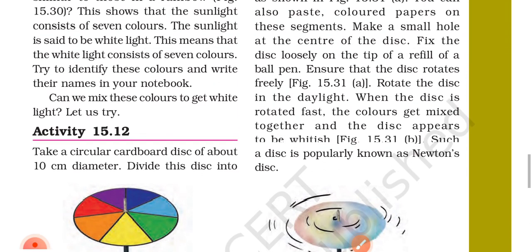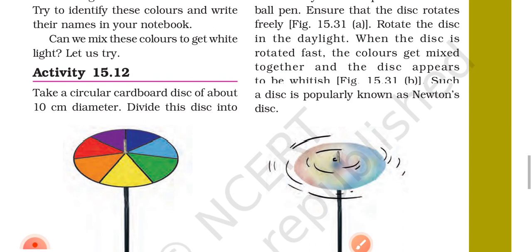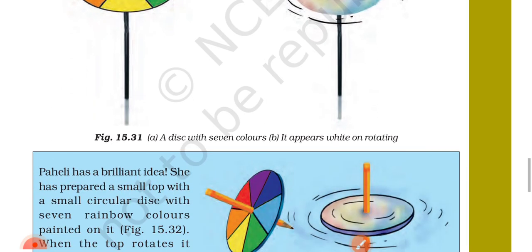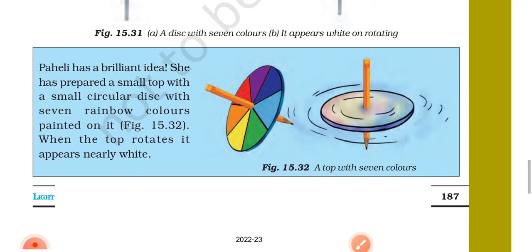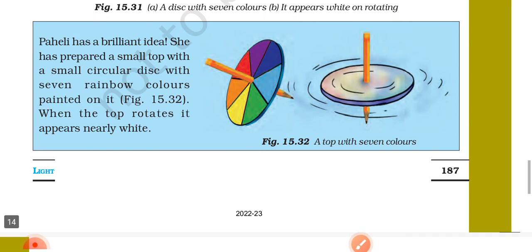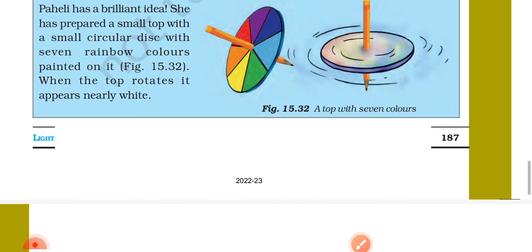Rotate the disc in the daylight. When the disc is rotated fast, the colors get mixed together and the disk appears to be whitish. Such a disk is popularly known as Newton's disk. Paheli has a brilliant idea. She has prepared a small top with a small circular disc with 7 rainbow colors painted on it. Figure 15.32. When the top rotates, it appears nearly white. A top with 7 colors.